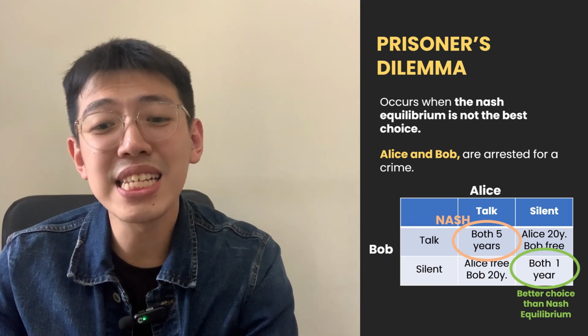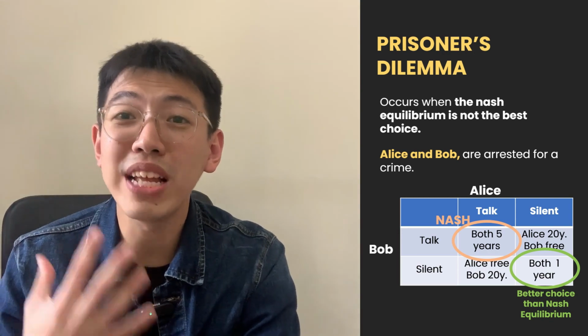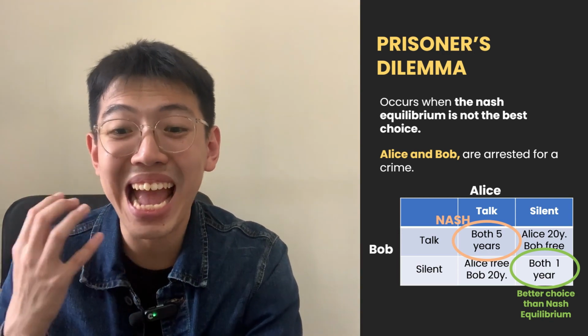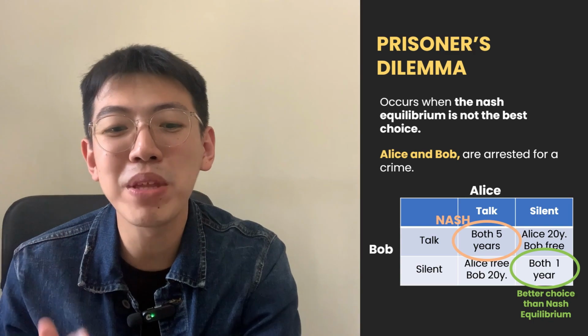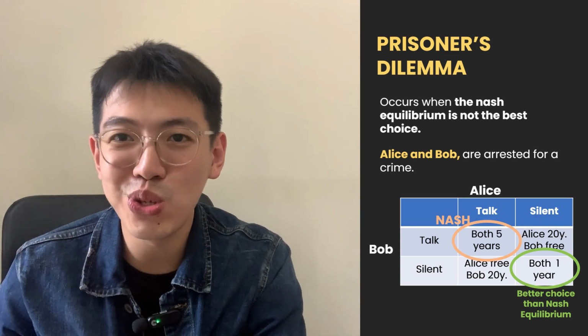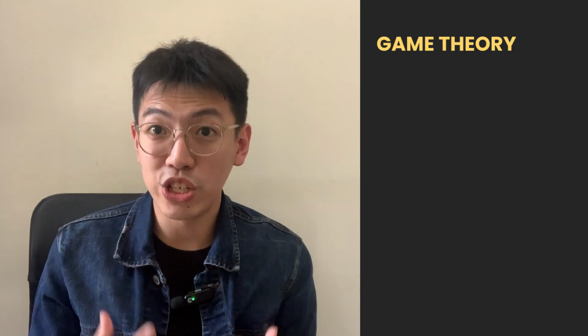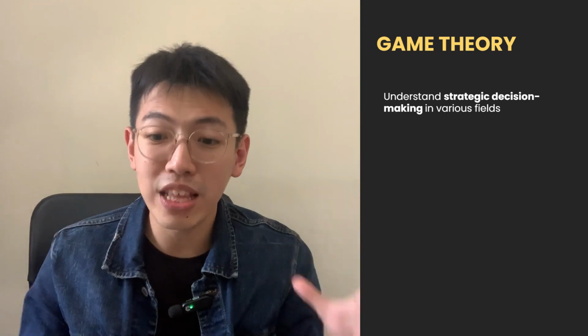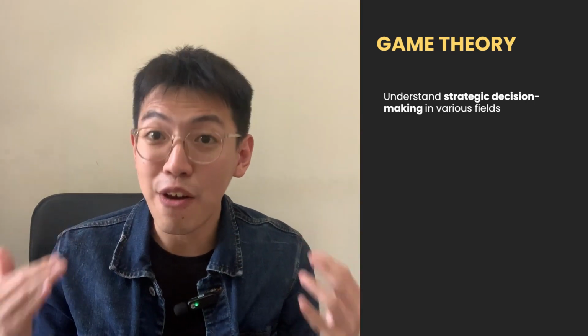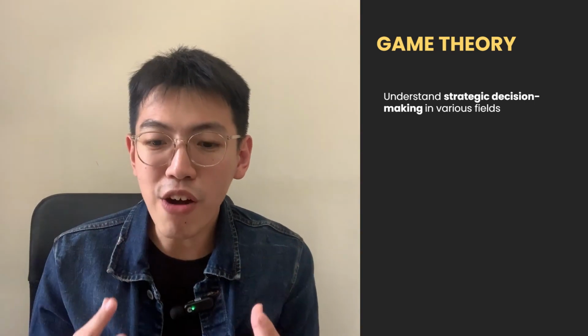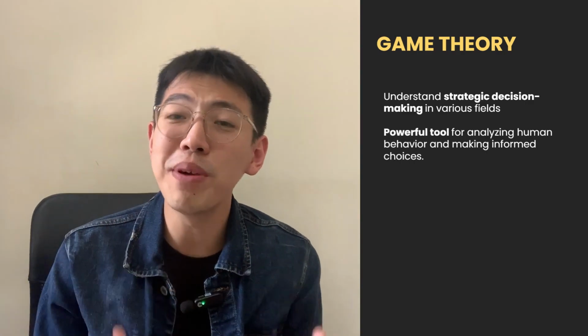This is a classic example of how rational individuals can end up in a suboptimal situation due to incentives. Game theory helps us understand strategic decision making in various fields, from economics to biology and even in everyday life. It is a powerful tool for analyzing human behavior and making informed choices.